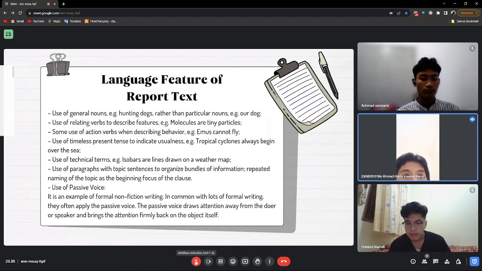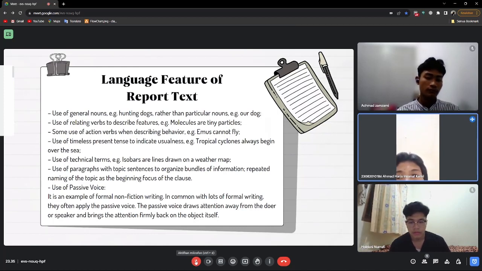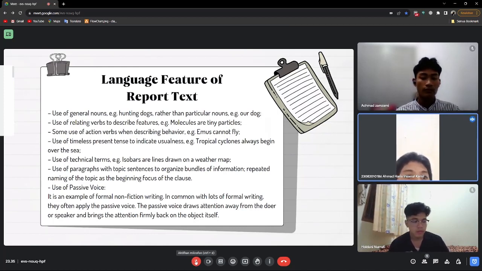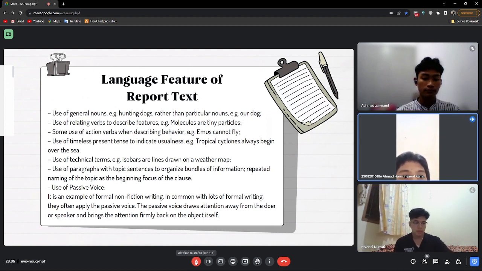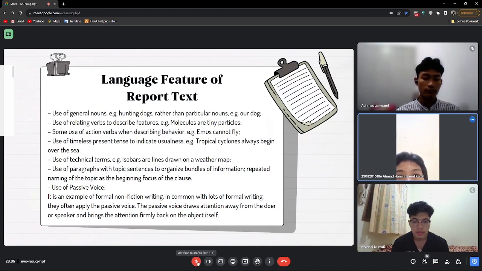Use of passive voice. It is an example of formal non-fiction writing. In common with lots of formal writing, they often apply the passive voice. The passive voice draws attention away from the doer or speaker and brings the attention firmly back on the object itself.